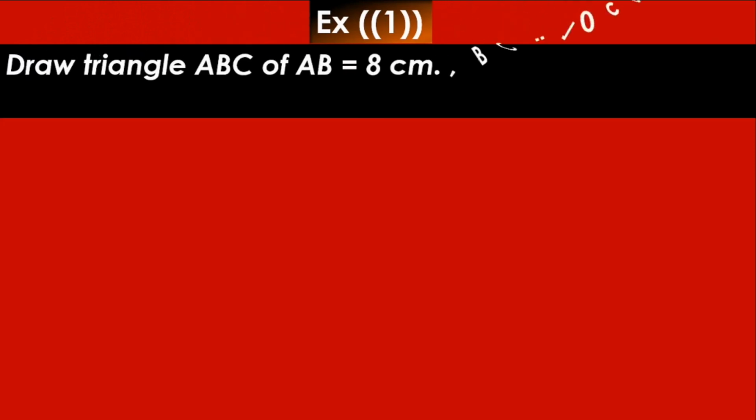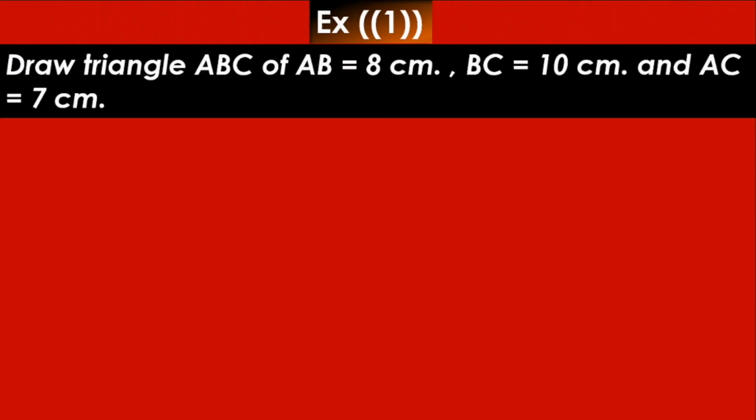It says: draw triangle ABC where the length of AB equals 8 cm, the length of BC equals 10 cm, and the length of AC equals 7 cm. My advice is to start by drawing the longest side. This problem is on the first case. You need to draw a triangle if you know the lengths of its three sides.